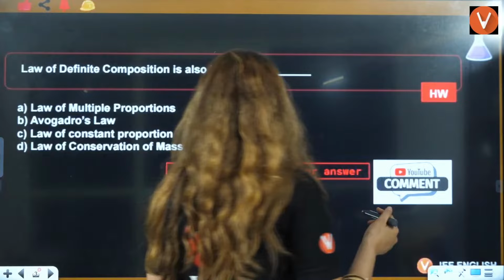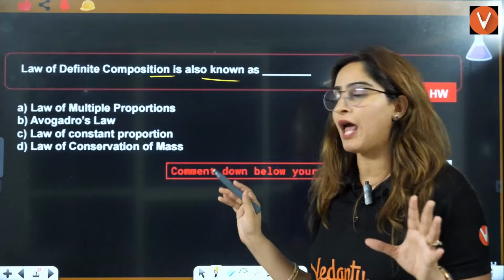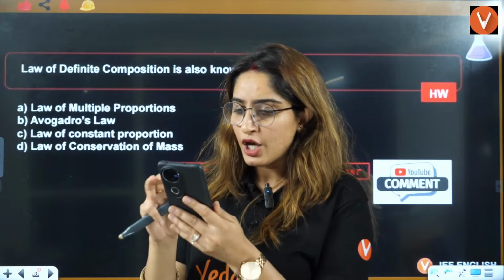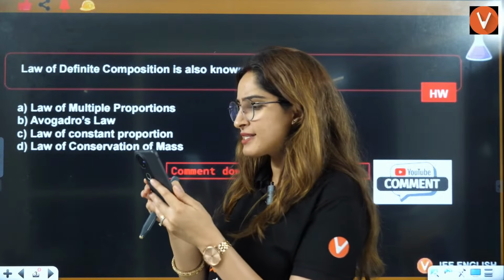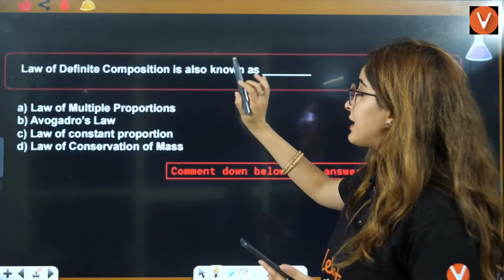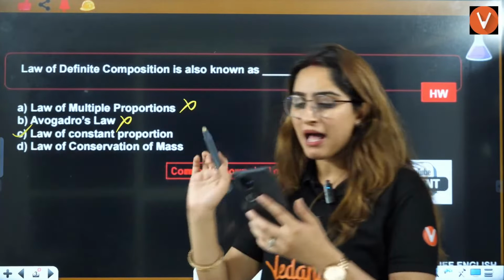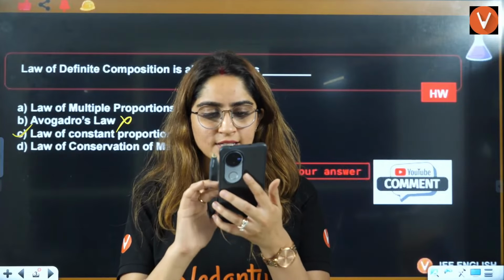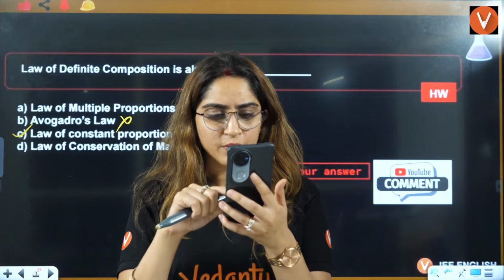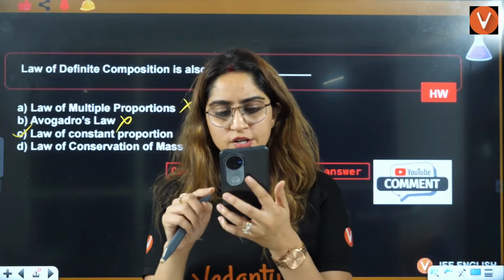Now, ma'am, what was the homework? The homework was: law of definite composition is also known as what? Let me see what you have answered. The answer is law of constant composition, so the answer is C. Tarun, Marut, Tirip, Solu Chand, Sanjay, Bharat and Bhuvan Raj answered C.